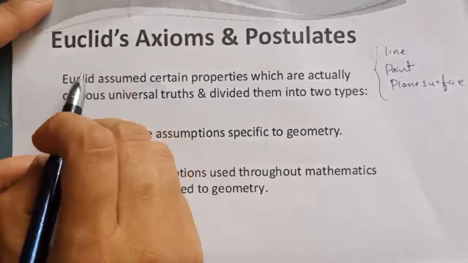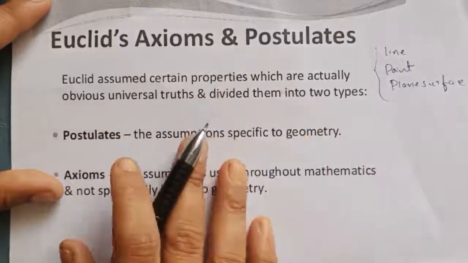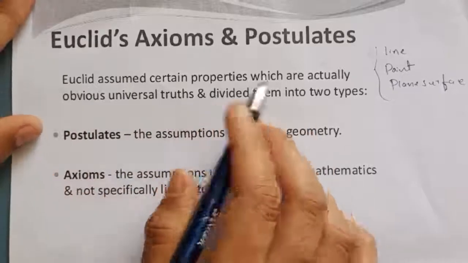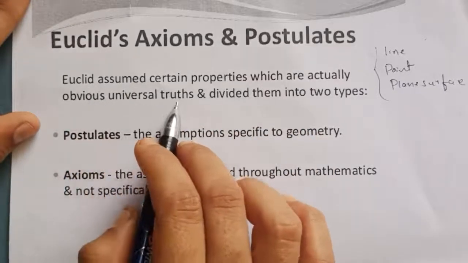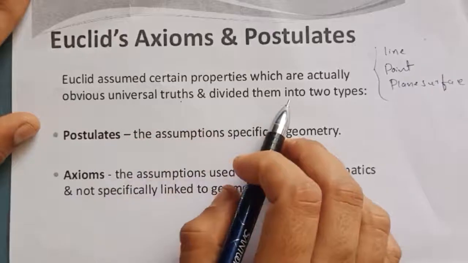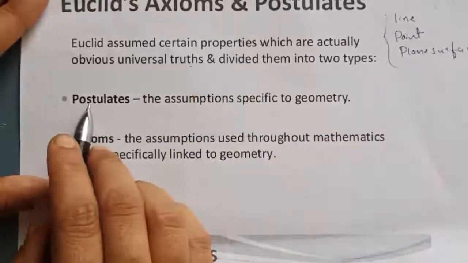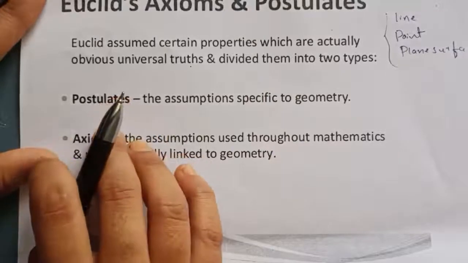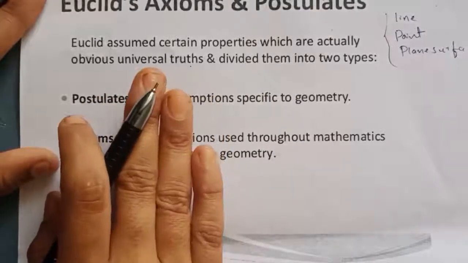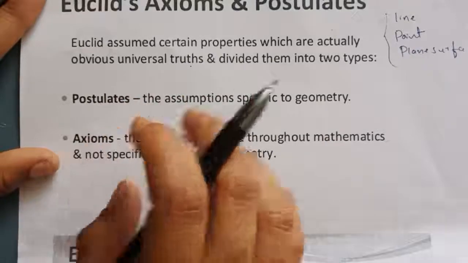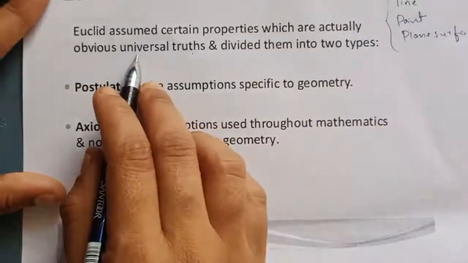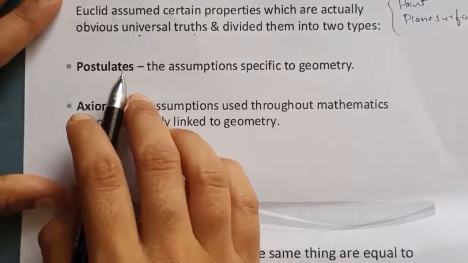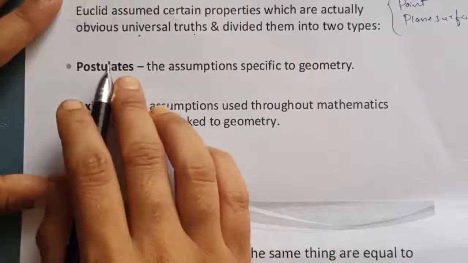Students, next, Euclid's axioms and postulates. Euclid assumed certain properties which are obvious universal truths and divided them into two types: postulates and axioms. There is no proof for these. We should obey them because they are universal truths. These are important words: axioms and postulates.